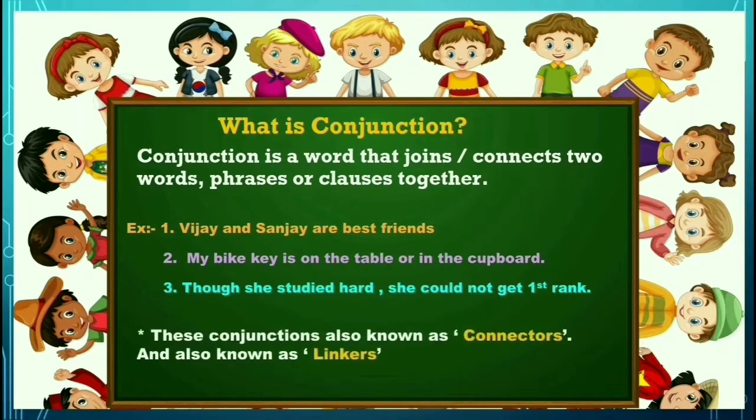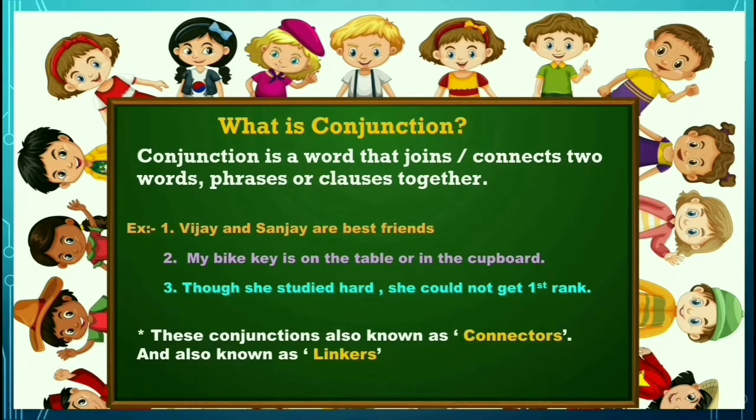And children, conjunctions are also known as connectors or linkers. You can call conjunctions connectors and linkers also. Is it clear?